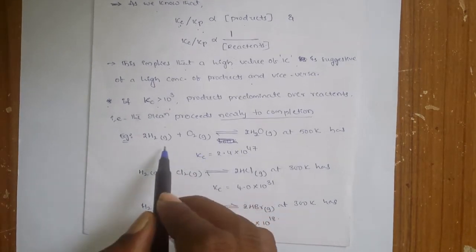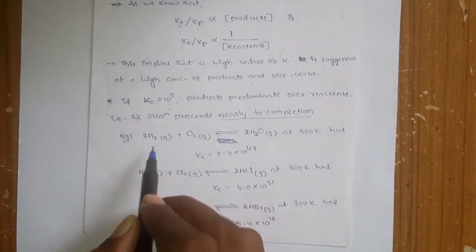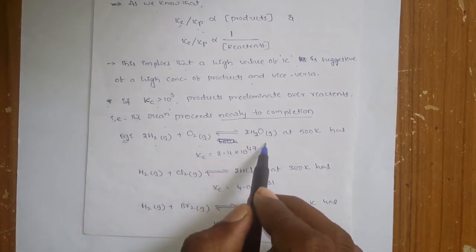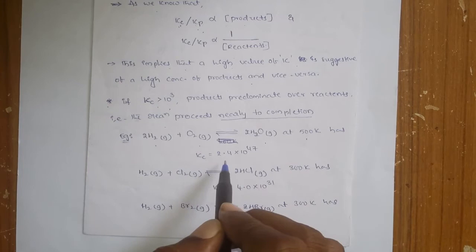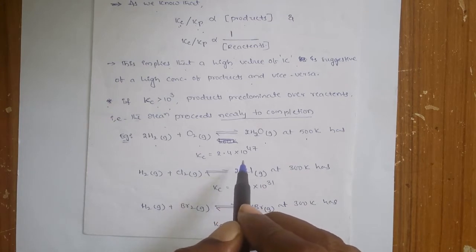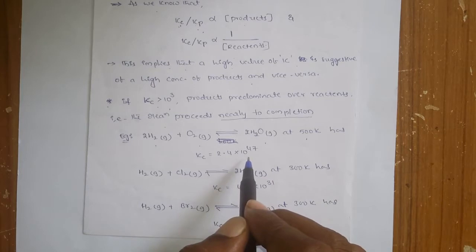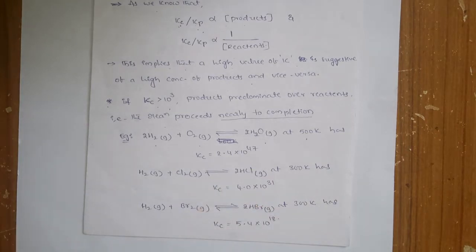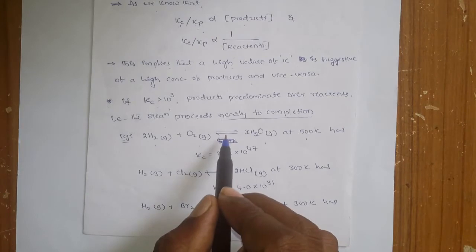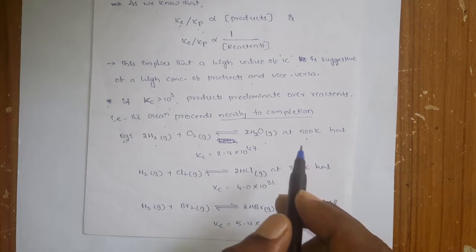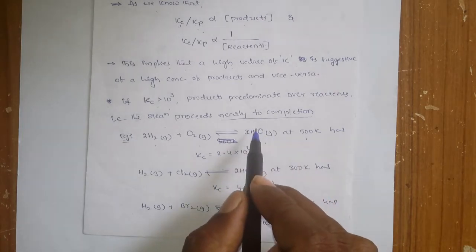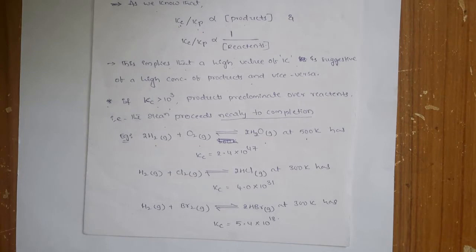Let us see some examples. Hydrogen reacts with oxygen to give water at 500 kelvins, and the equilibrium constant for this is 2.4 into 10 to the power of 47. That means the value is very high. So you can say that the equilibrium is attained at nearly complete conversion of the reaction. Very small concentrations of hydrogen and oxygen will be there at the equilibrium.